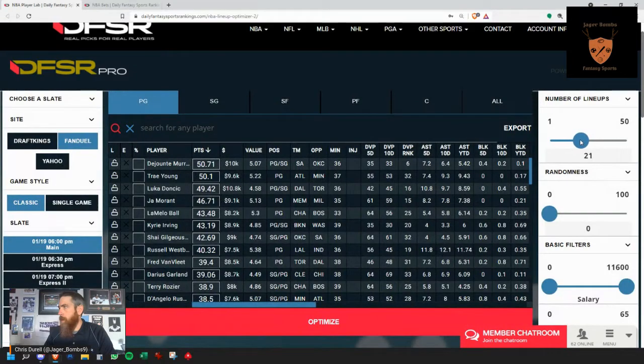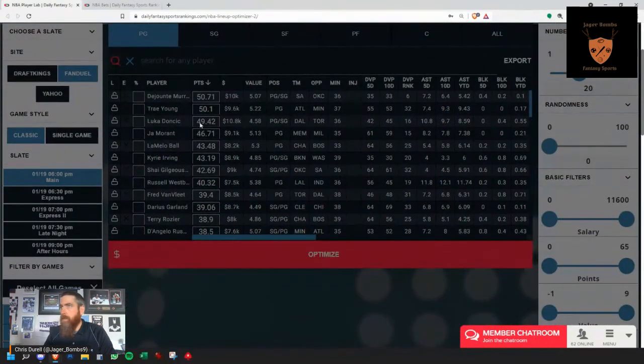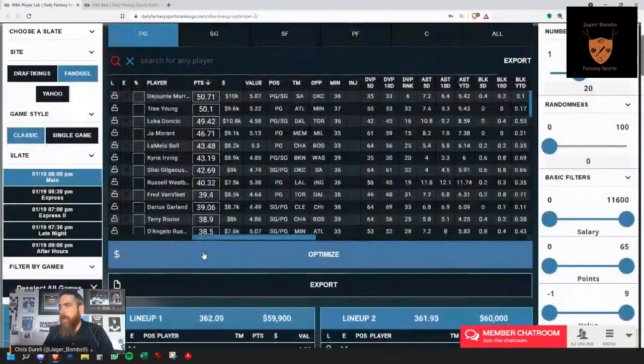Let's go 20 lineups. See what that gives us. Next here, after I'm done going over these few more filters, I'm going to talk about the NBA betting tool and how I use it on a daily basis.